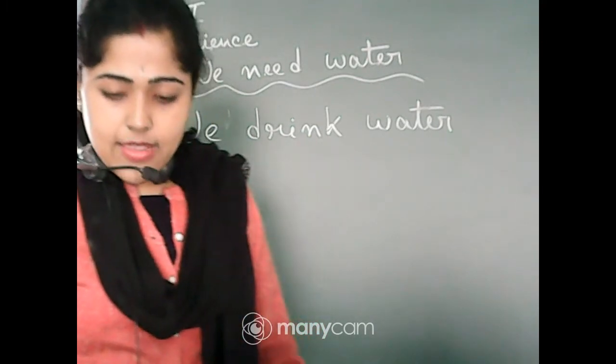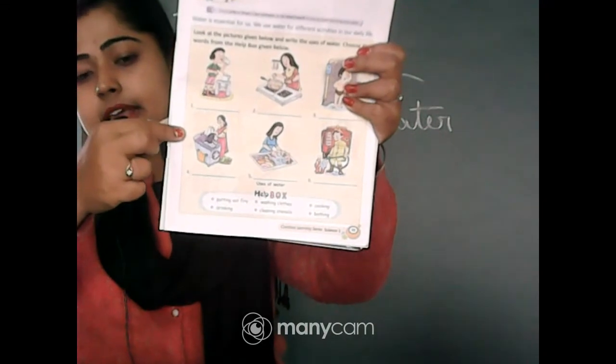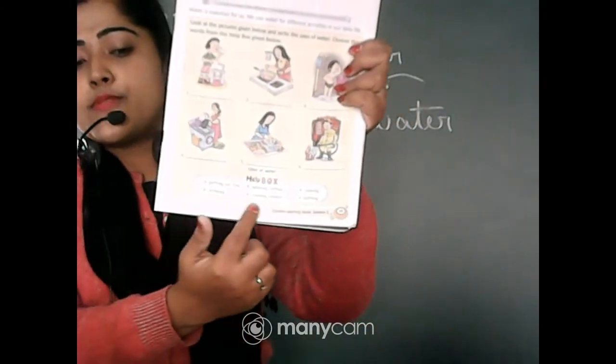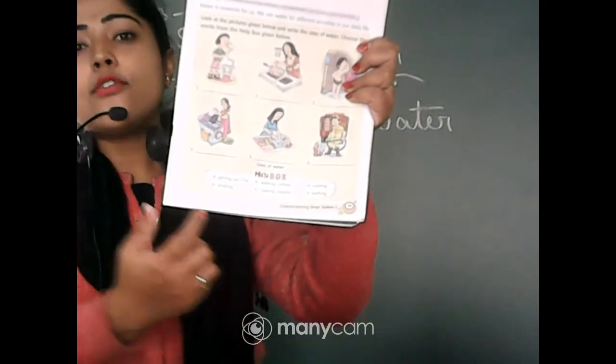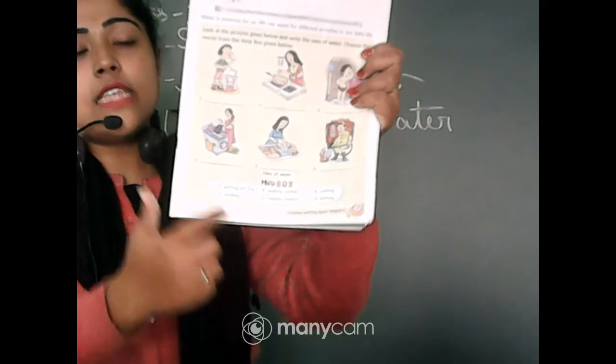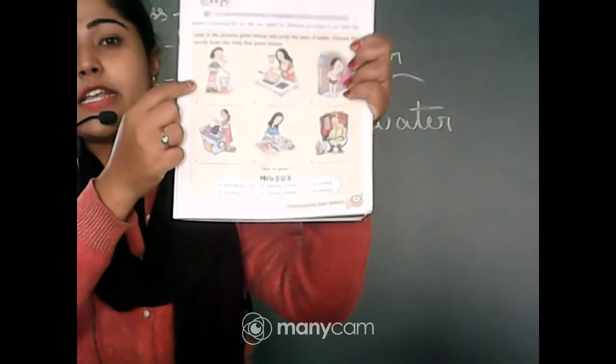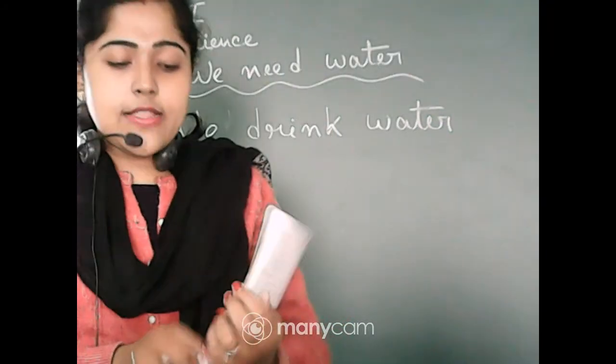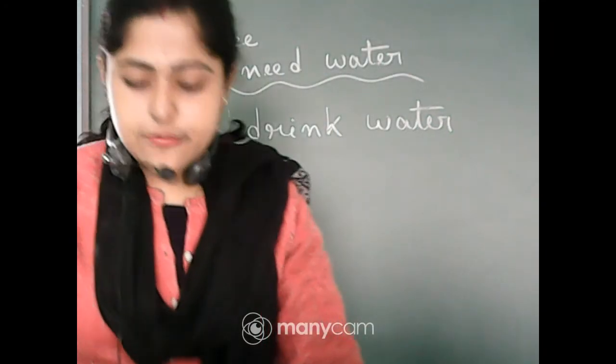Here you can see some pictures already given, and there is a help box. There are some words, and with the help of those words you have to match them with the pictures and put them in the blanks.